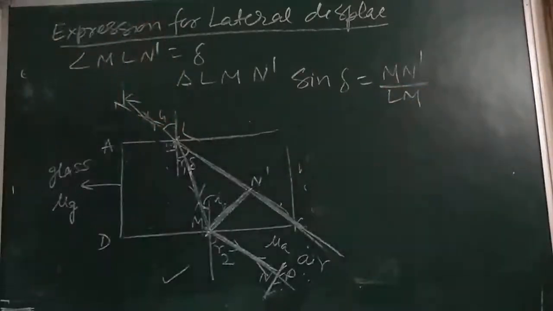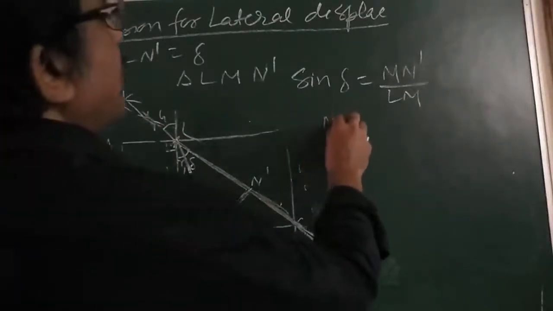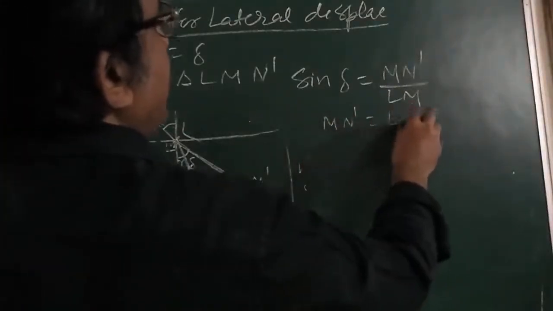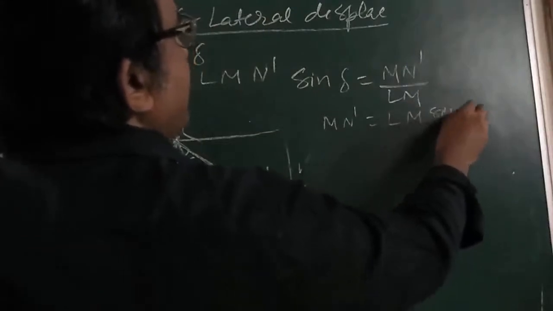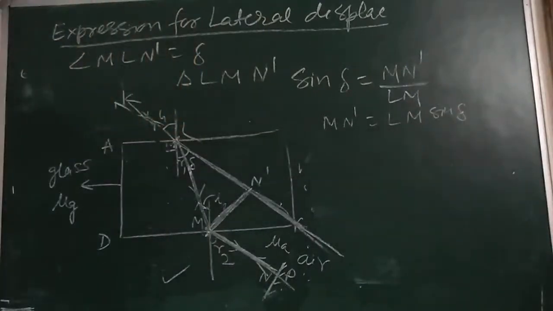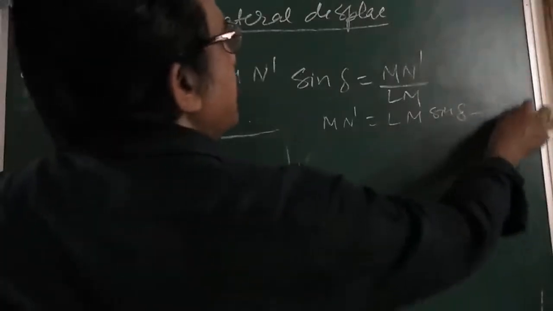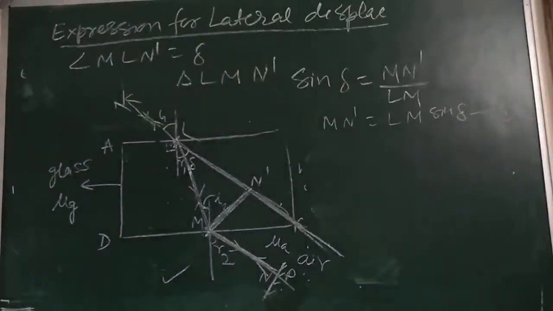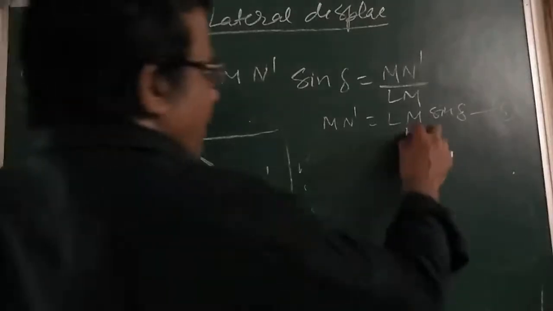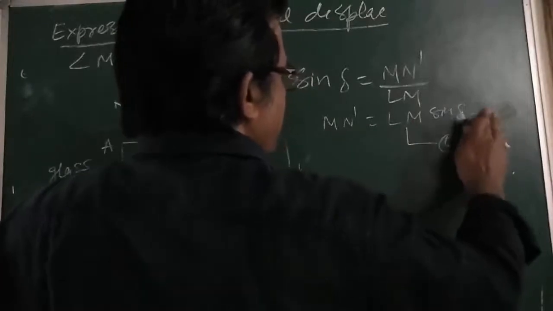So here I got MS is equal to LM sine delta. Write down, this is our equation number 6.